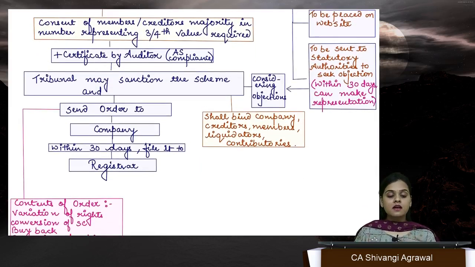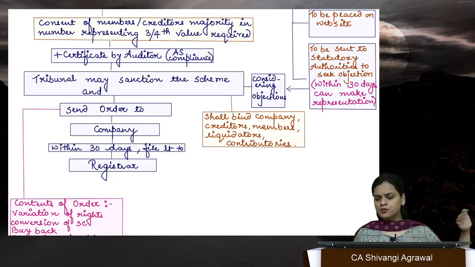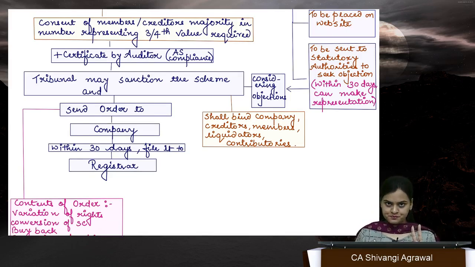Now here, the approval is not a normal one. That is, if there are 1,000 members, we cannot say that if 600 members have approved, then we accord the approval. No. The approval is a two-way approval. Majority of members holding or representing 3/4 value, and this is not of total, it is of the members who are present and voting. Okay.